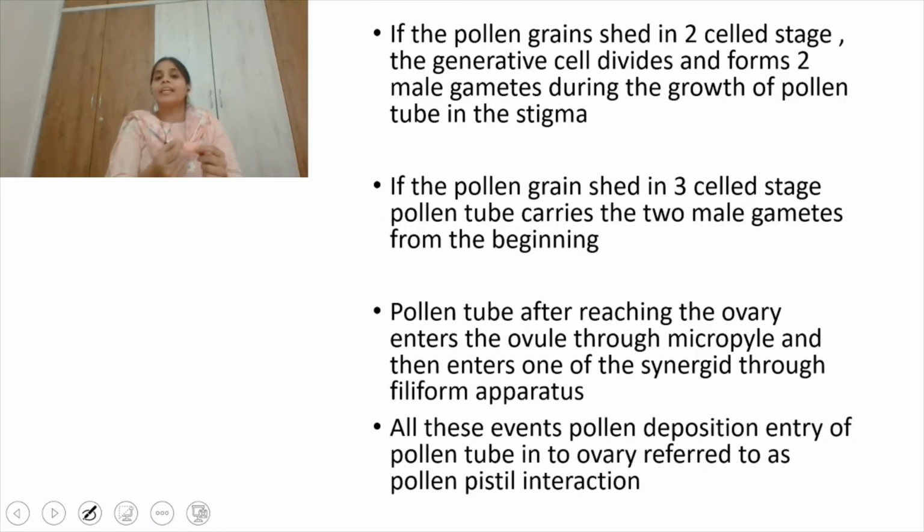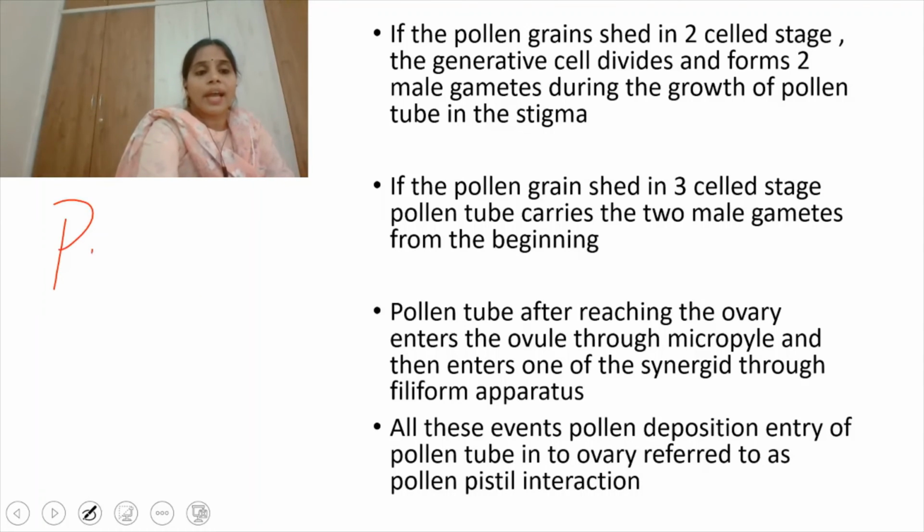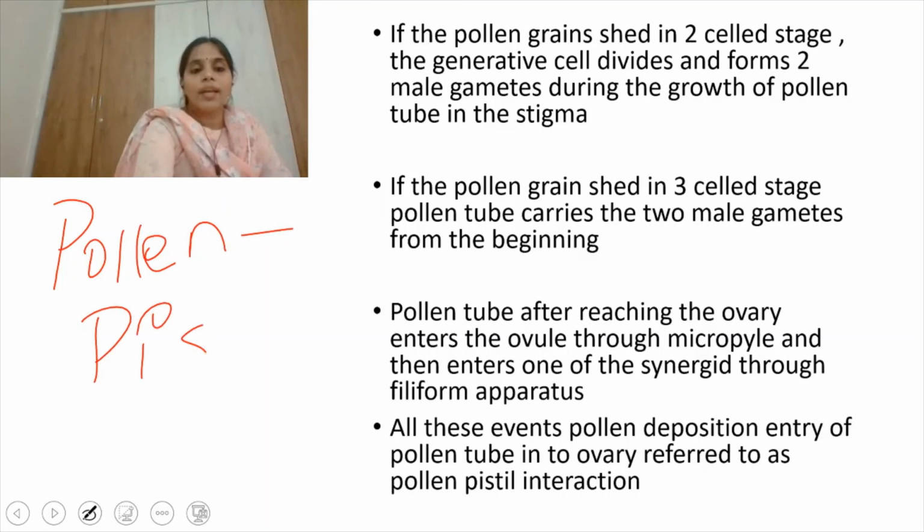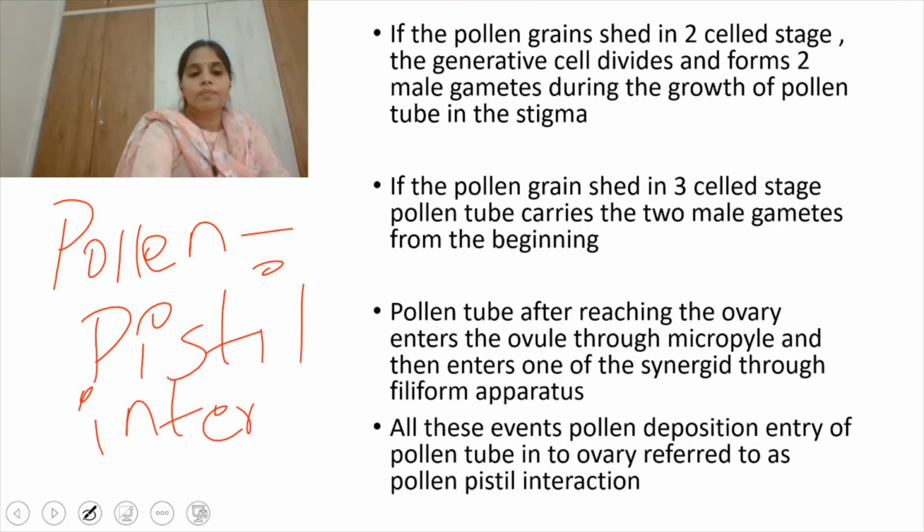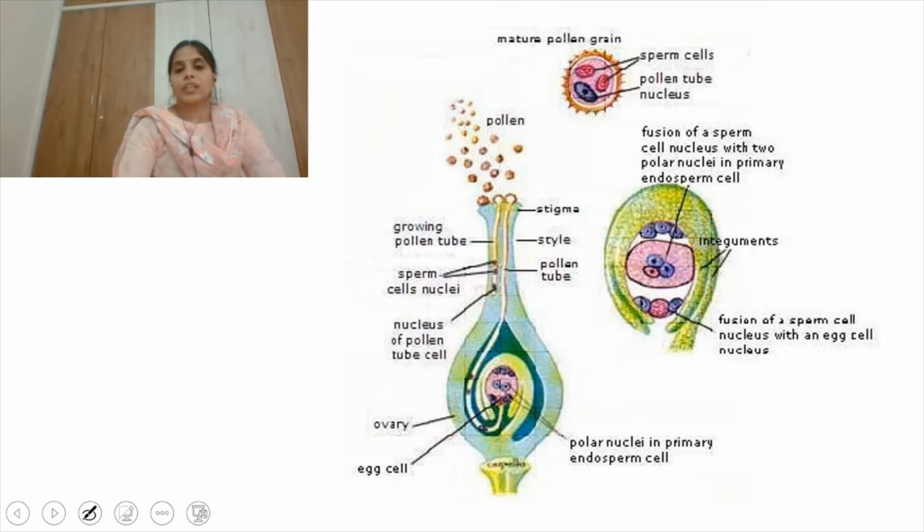From the ovary it enters the micropylar end, and enters the synergids through the filiform apparatus. All these events together we call pollen-pistil interaction.